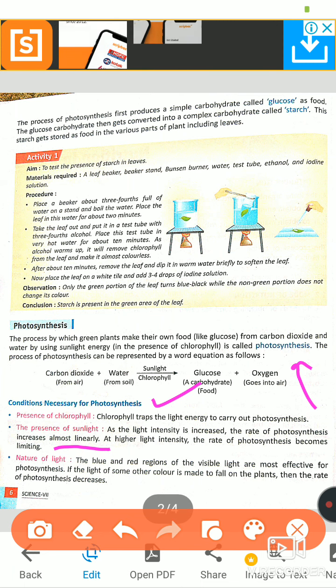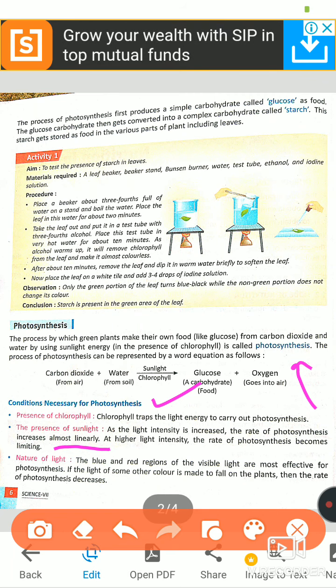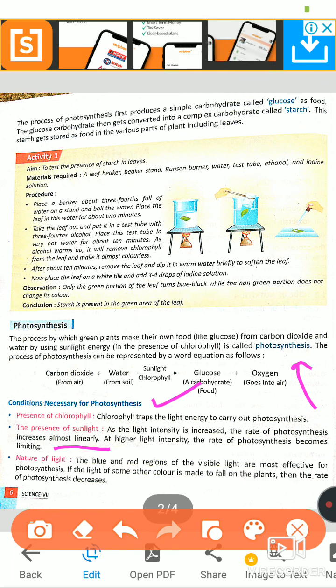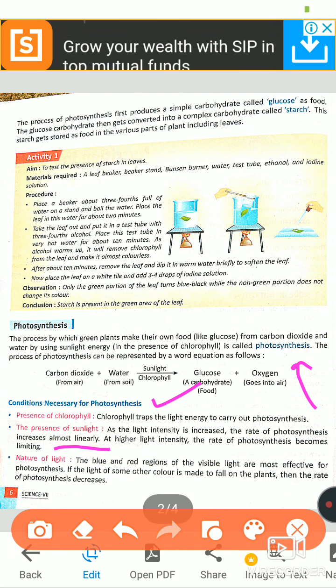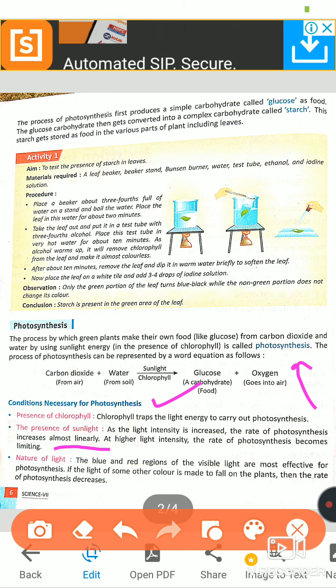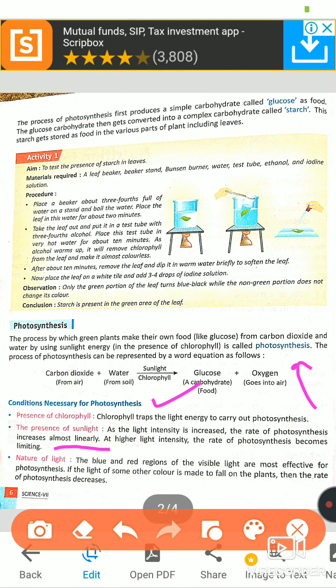It increases almost linearly at high light intensity, means the more sunlight there is, the faster the photosynthesis will be. And nature of light, the blue and red regions of the visible light are most effective for photosynthesis. That's why on sunny days photosynthesis is faster in comparison to cloudy days.